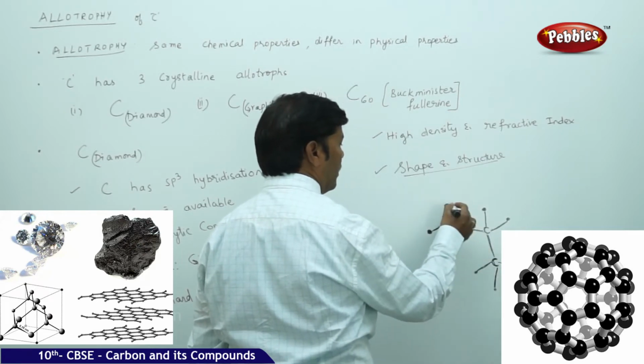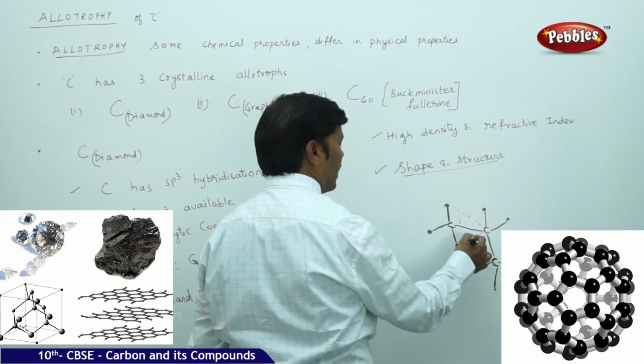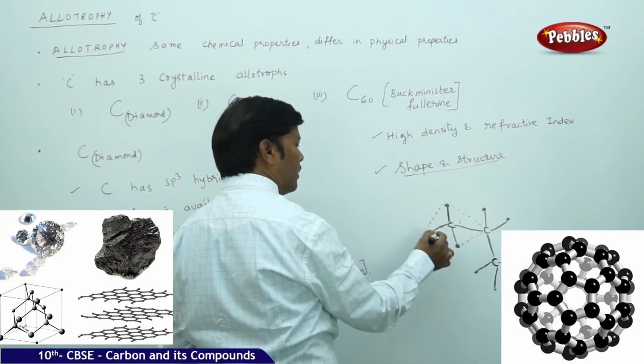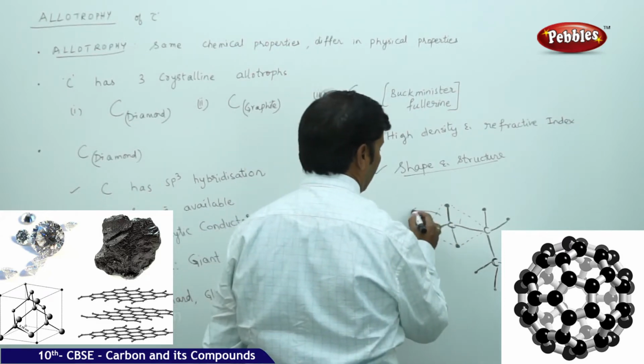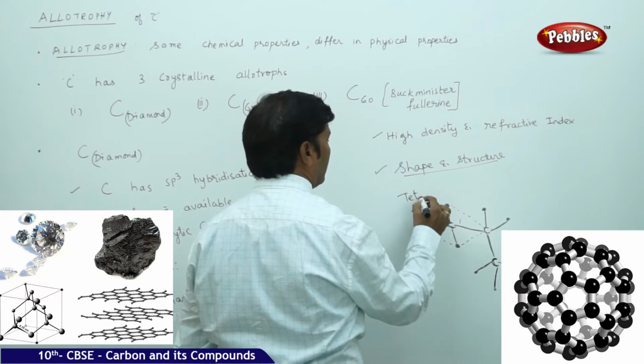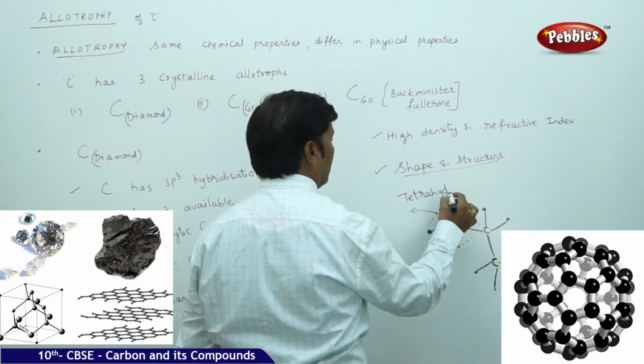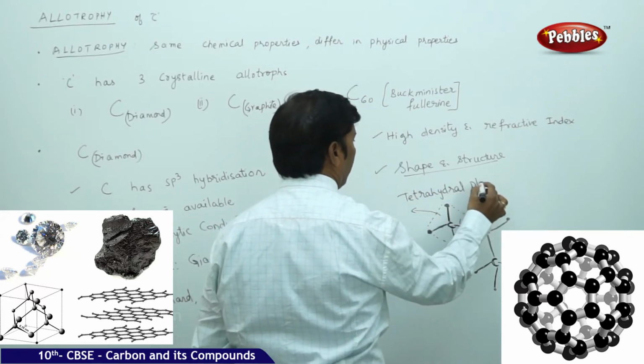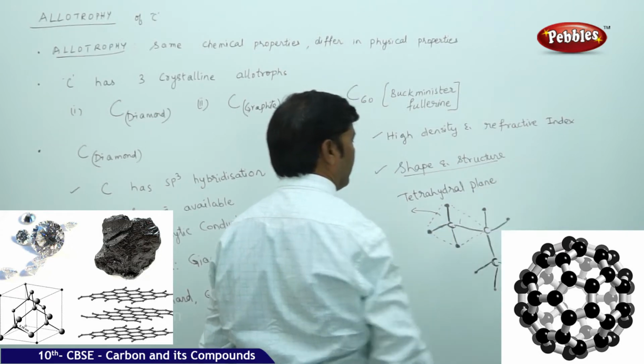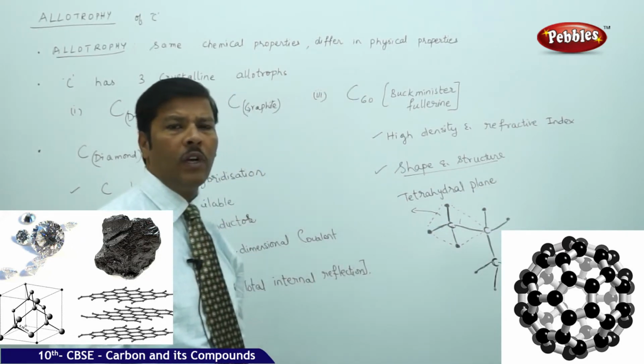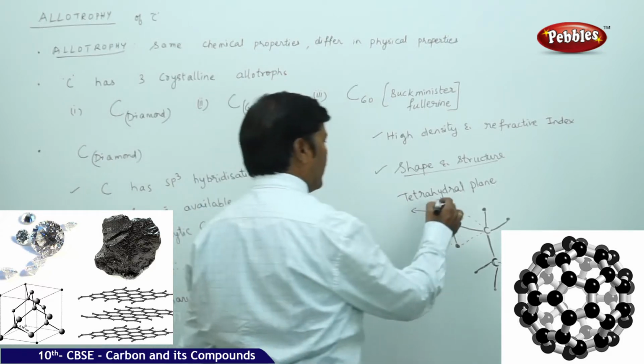If I join these 4 bonds like this, this is the tetrahedral plane. One carbon with 4 additional carbons will have a tetrahedral plane.